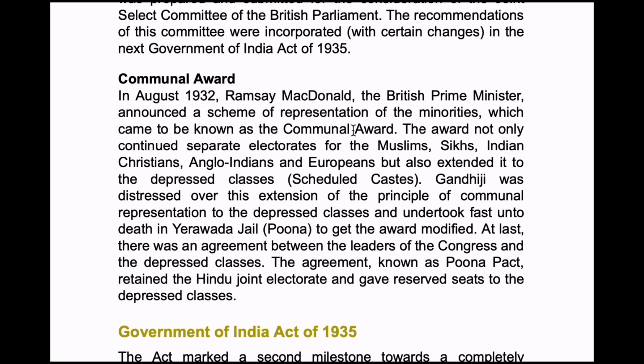So, the communal award was announced by Ramsay MacDonald, but it was rejected by Mahatma Gandhi and he took a fast unto death in Yerawada jail. So, the depressed classes and the Congress came to an agreement, and an agreement was signed between Gandhi and Dr. B.R. Ambedkar, and that agreement came to be known as Pune Pact. So after this, the depressed classes got reserved seats.